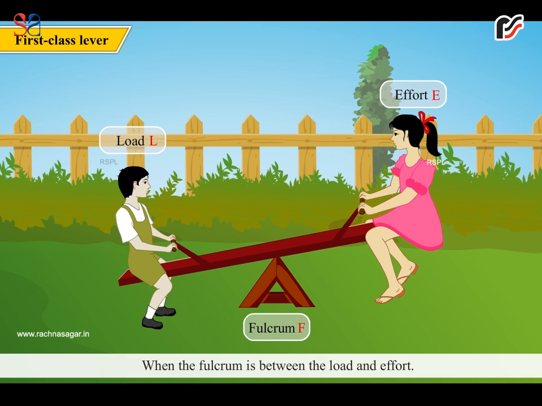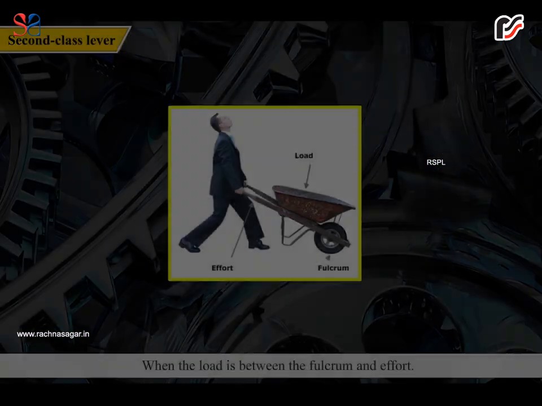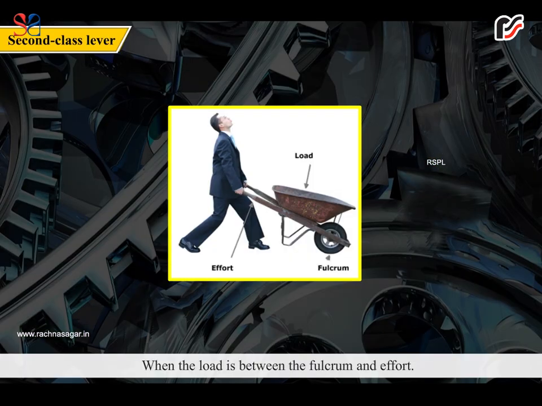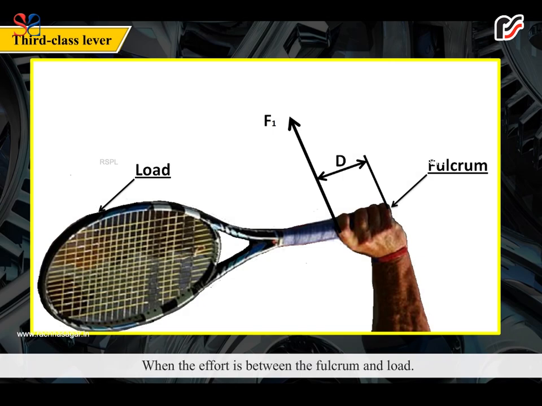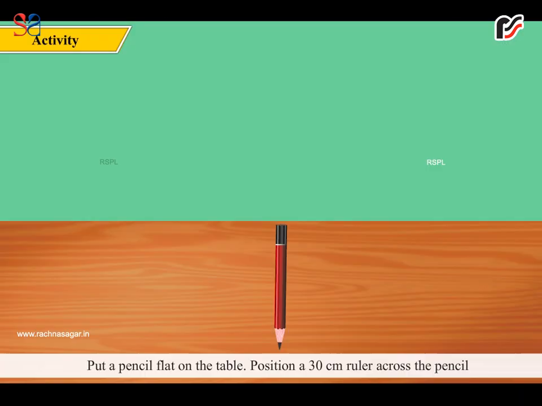First class lever: when the fulcrum is between the load and effort. Second class lever: when the load is between the fulcrum and effort. Third class lever: when the effort is between the fulcrum and load.